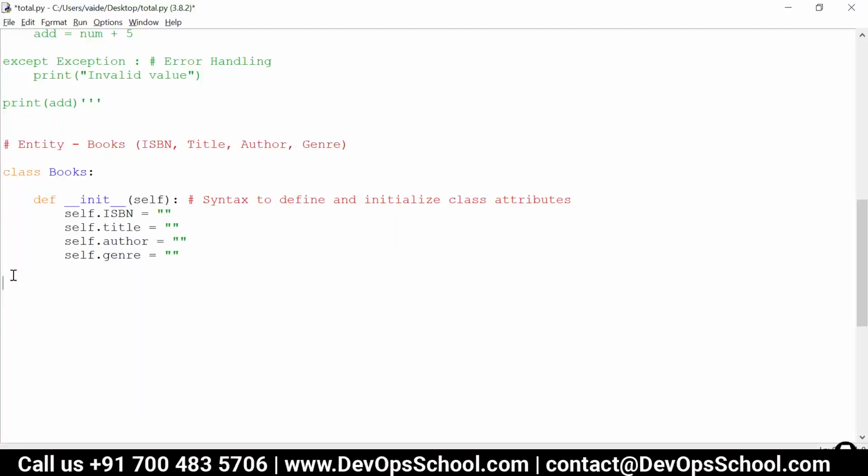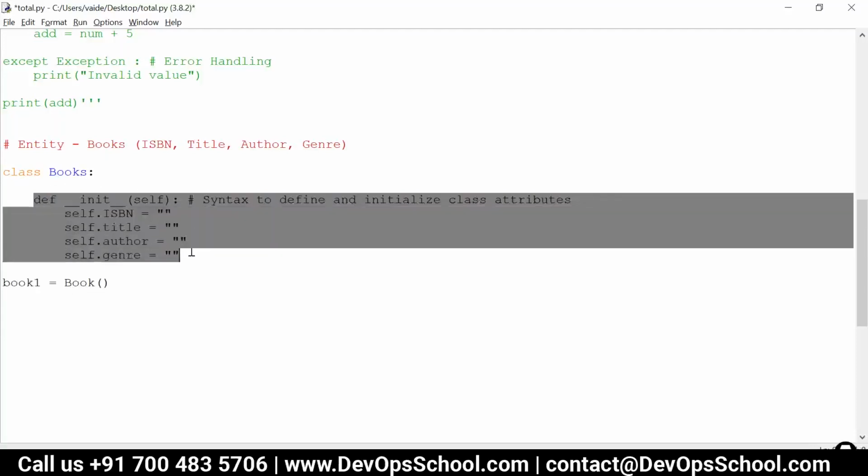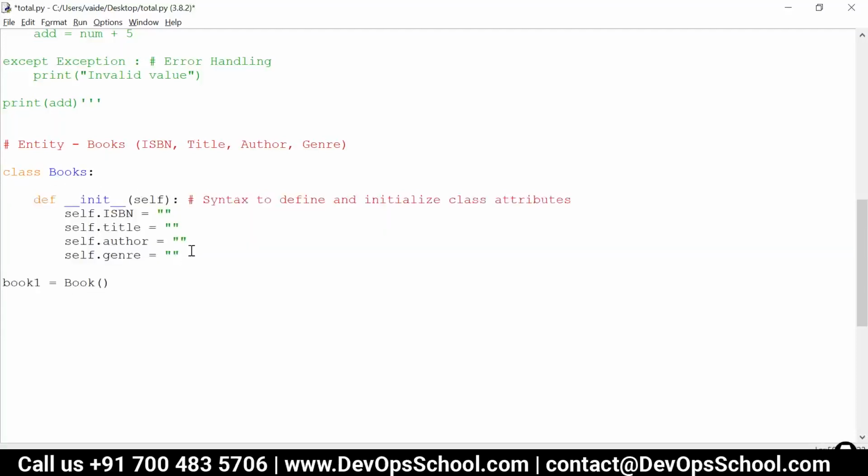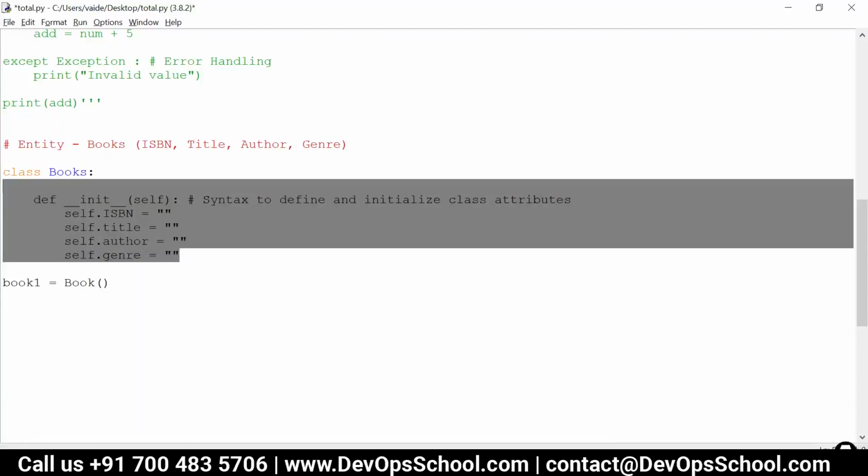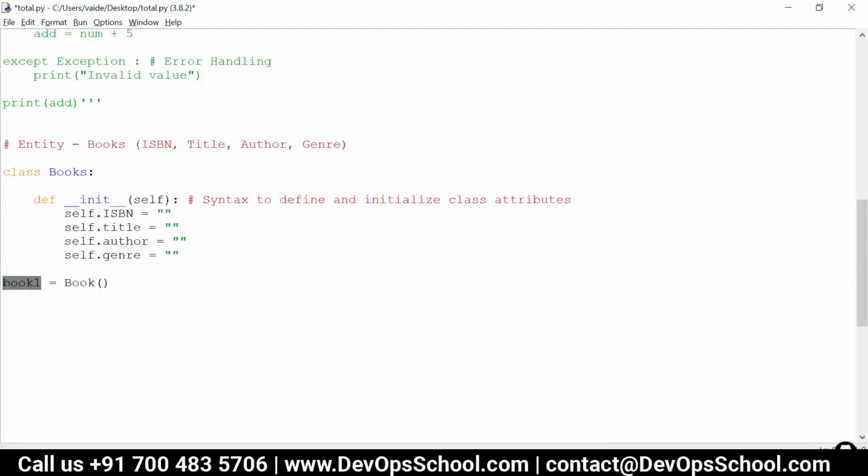So for the first book object, I'll name it book1. How to define it? Book with brackets. The moment I write this syntax, this init will get executed, and it will initialize all these variables for book1. Now I have to assign the values to them, so let me assign them.